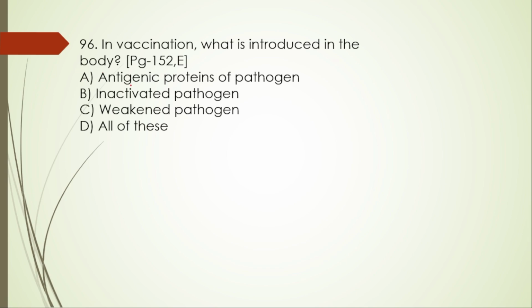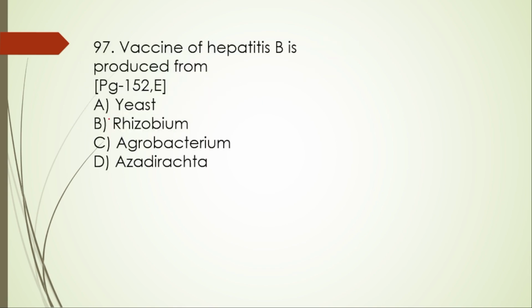A, antigenic protein of the pathogen, right? Inactivated pathogen, weakened pathogen, all of them. Vaccination works by introducing a substance that mimics a specific pathogen to stimulate the body's immune system. So here the right option is all of these.